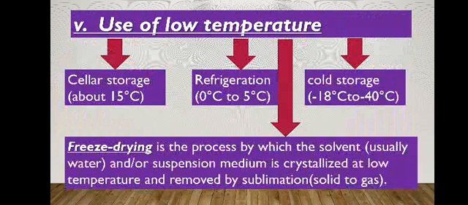Then use of low temperature. In low temperature, there are three different types of low temperature equipment used for preservation. First is the cellar storage. Cellar storage is almost equal to the Janata refrigerator you have already studied. Its temperature is lowered up to 15 degrees Celsius only. It is ideal for fruits and vegetables for short time storage.